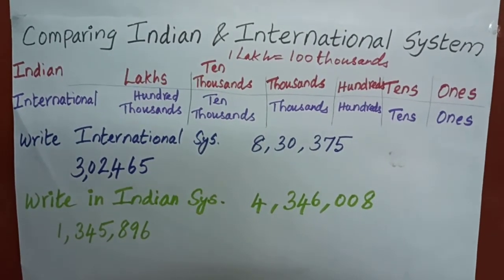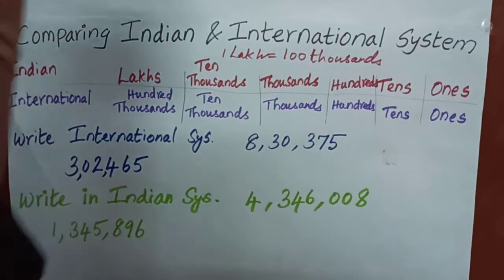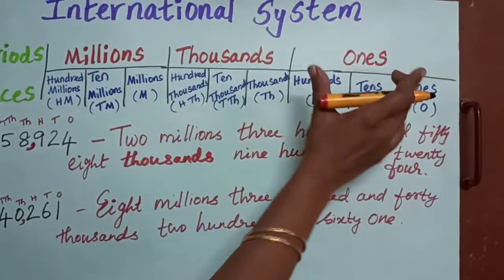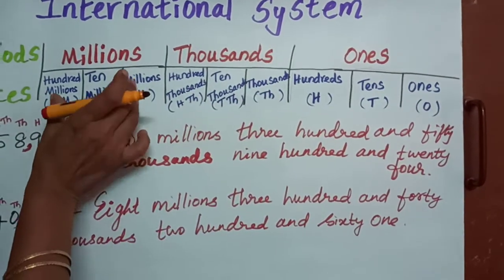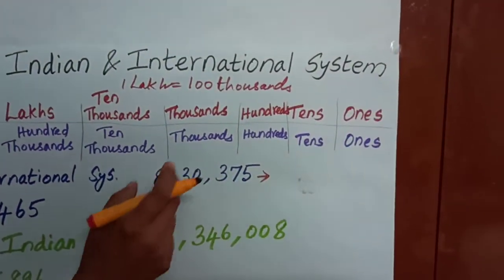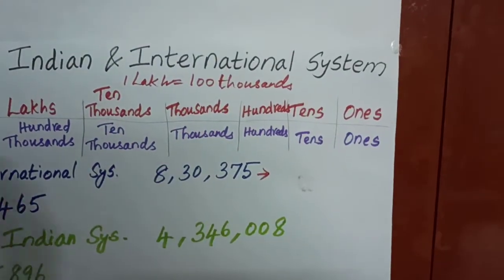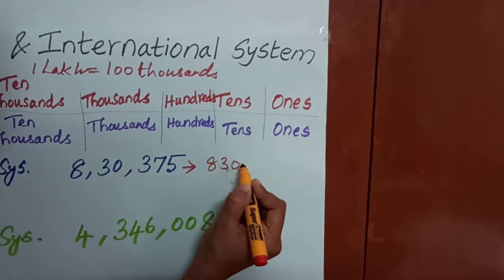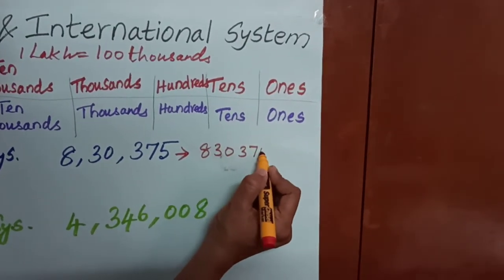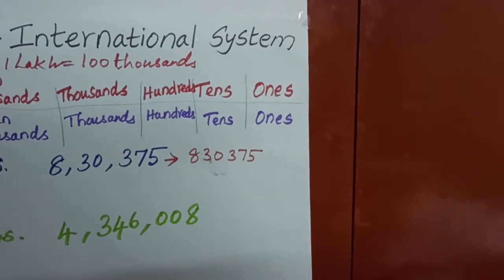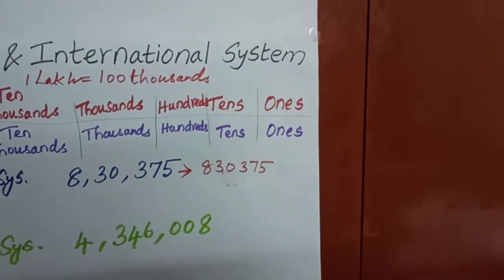What is the difference for the international system? After every 3 digits I have to insert a comma. So first I am going to write the number without commas: 830375.